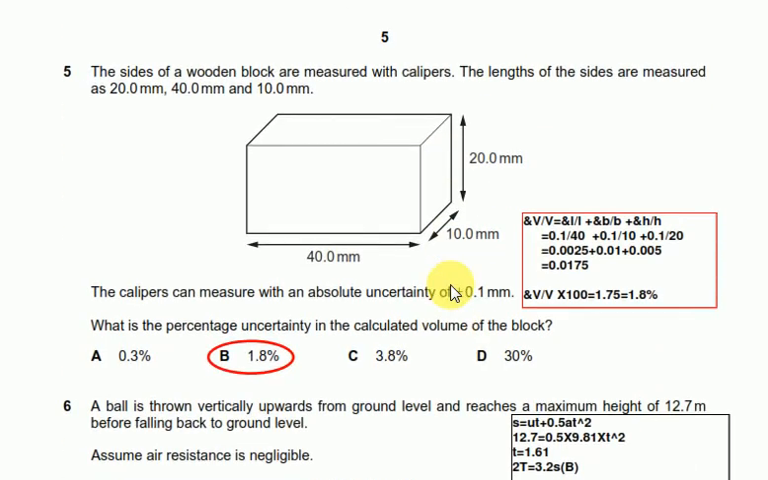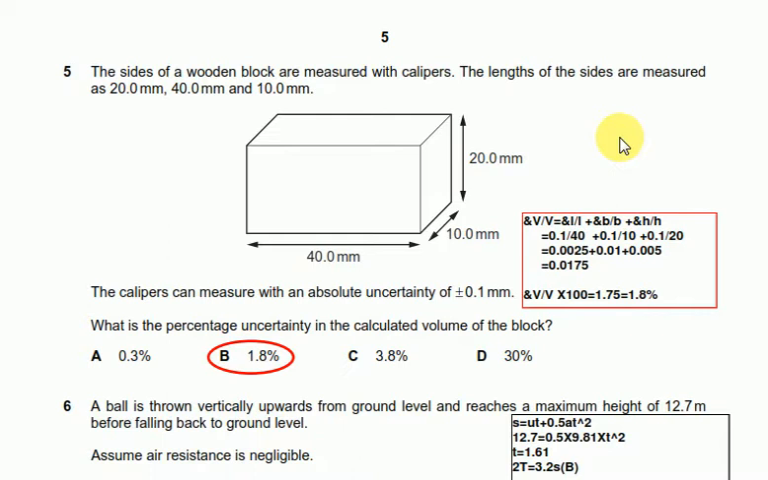Question number 5 says the sides of a wooden block are measured with calipers. The lengths of the sides are measured as 20 millimeter, 40 millimeter and 10 millimeter. The caliper can measure with an absolute uncertainty of 0.1 millimeters. What is the percentage uncertainty in the calculated volume of the block?